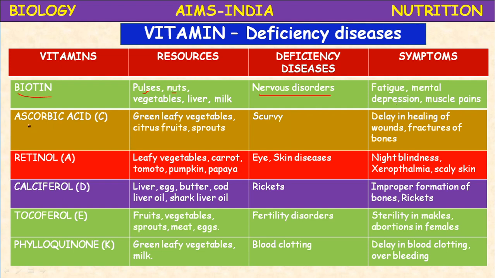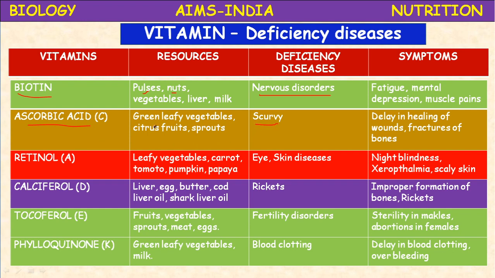Okay, next, ascorbic acid, the last water soluble vitamin. Ascorbic acid, or vitamin C, is generally available in green leafy vegetables, citrus fruits, sprouts, and Indian gooseberry. Indian gooseberry means usiri. The citrus fruits include oranges and the lemon group of plants. It is the only vitamin which is required in large quantities every day.